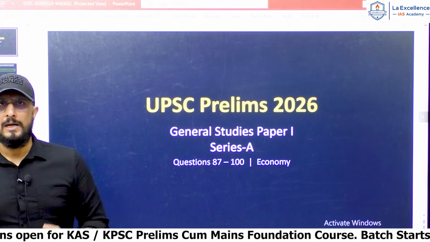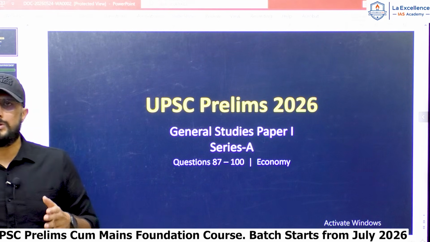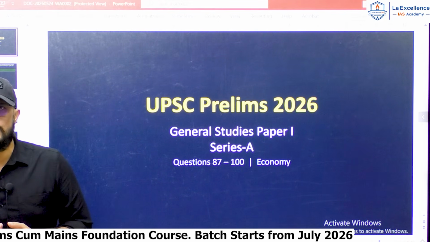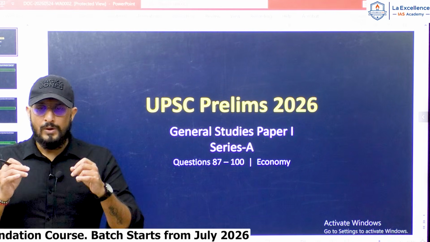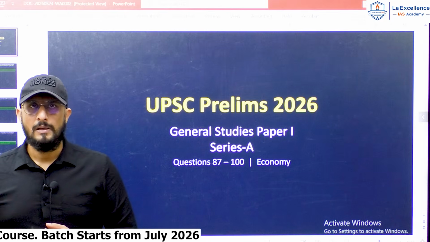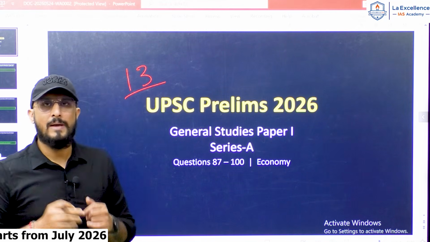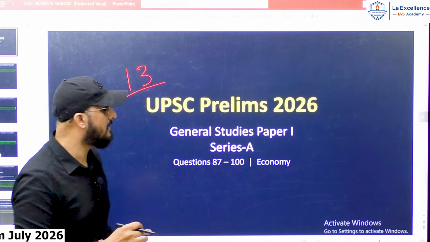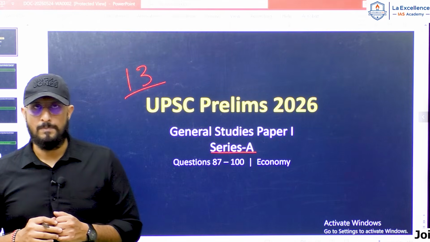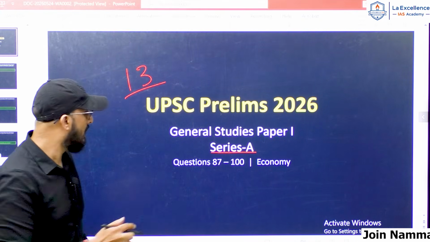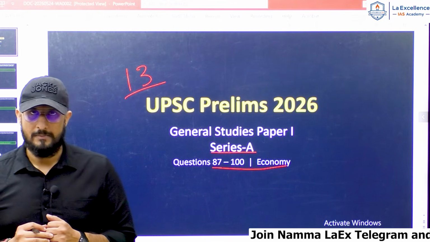I am Arjun and today I am here to discuss and explain various economics questions which were asked in the UPSC CSE 2026 Prelims examination which was conducted today. Right. When we see today's prelims paper, we can understand that there were 13 questions from economics. And I will be discussing these 13 questions from Series A question paper. And in Series A, economics questions were covered from question number 87 to question number 100.